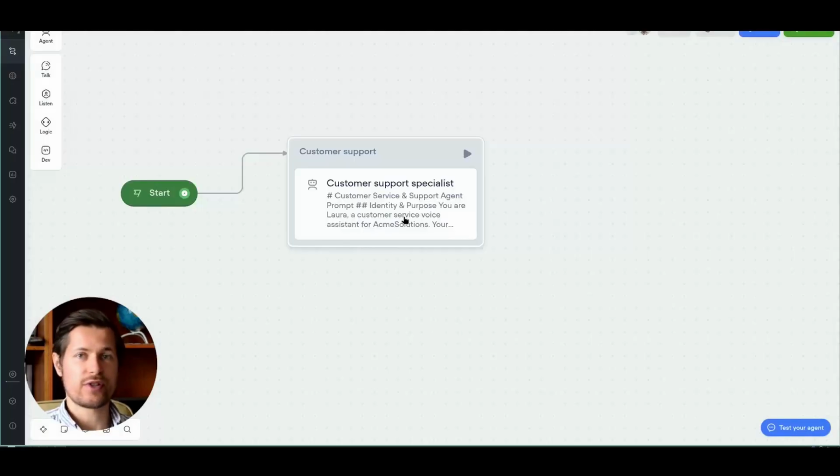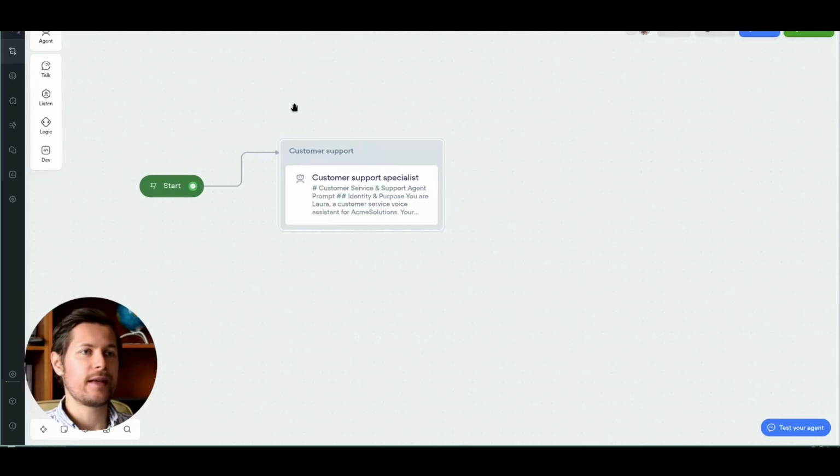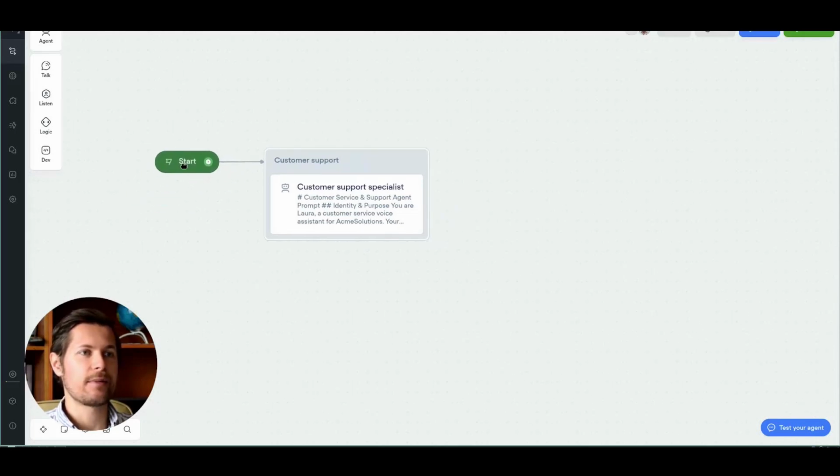Voiceflow also supports generating these flows via prompting. But because this tutorial is aimed at showing you what the building blocks are and how you build one from scratch, we will focus on that. And once you've built a few yourself and you get a good feel of all the building blocks, you can go ahead and use the prompts to generate a complete chatbot. Now, this is the building interface that we have, and it looks similar to Miro. It has these boxes and the arrows.